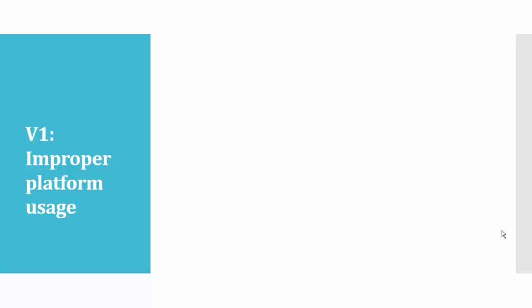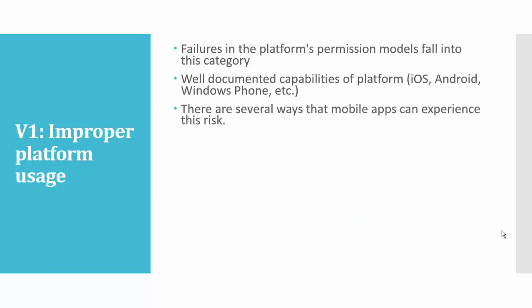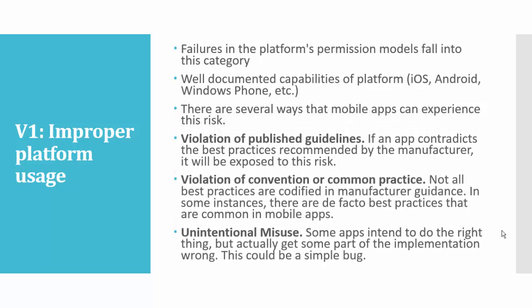So the first vulnerability is improper platform usage. So what is improper platform usage? Actually, whenever iOS, Android or Windows Phone is developed, there are a few documents which tell about the capabilities of the platform. There are certain guidelines for the application, for the functionality of the application. But if a developer doesn't follow them, there might be a chance of a risk by which someone gets into your device.